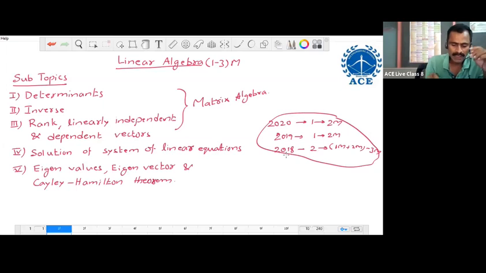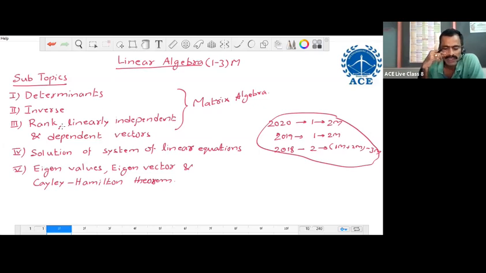Okay. Now these are the subtopics. In linear algebra, we have 5 subtopics. Very first one is determinants. Second one is inverse. Third one is rank, linearly independent and dependent vectors. Fourth one, solution of system of linear equations. And the last one is eigenvalues, eigenvectors, and the Cayley-Hamilton theorem. So these are the 5 subtopics of linear algebra.